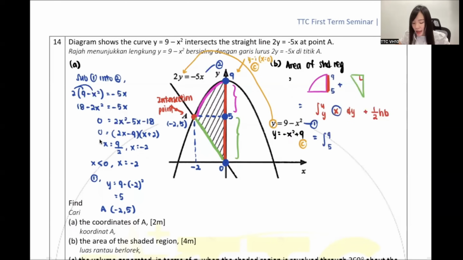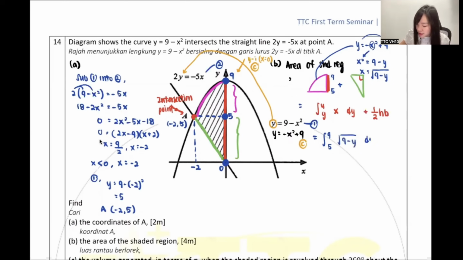So guys, in between the x, should I sub the straight line equation or should I sub the curve equation? Very good, Natalie. Of course, the curve, because this one is under the curve. So guys, the curve equation is like that. But look carefully, you need x. So how do you guys find x? My dear, x is here. So you want to find the x, you can move. So plus, I don't want positive. Negative, I move it over positive. Plus 9, move it over minus 9. So square, move it over square root. Don't scared, got square root, okay one. Square root 9 minus y, dy.